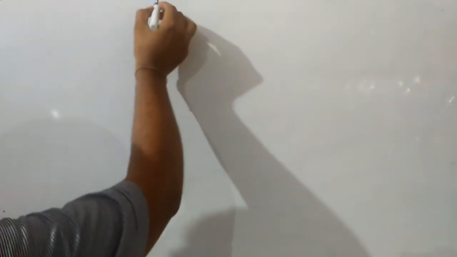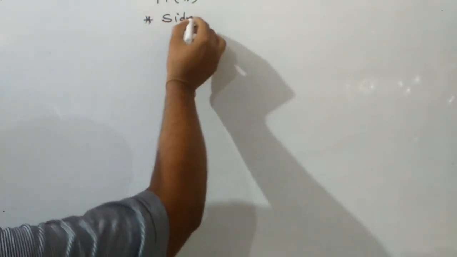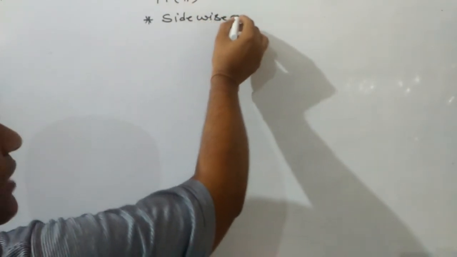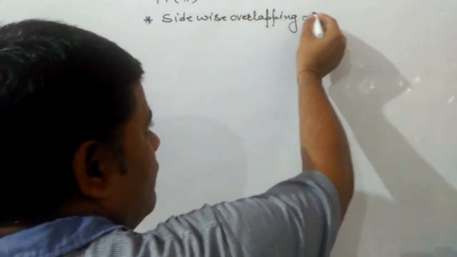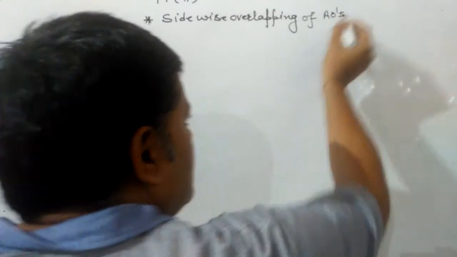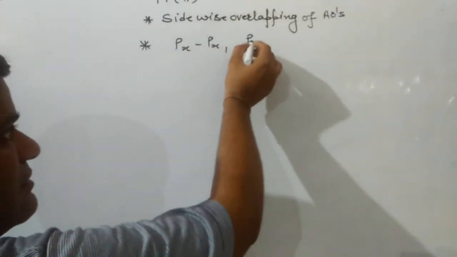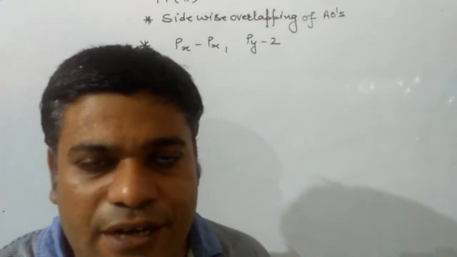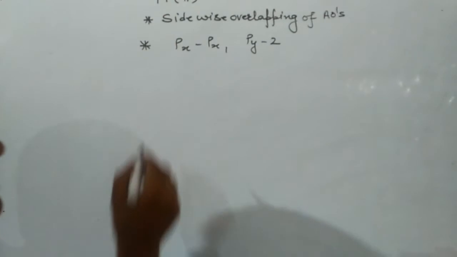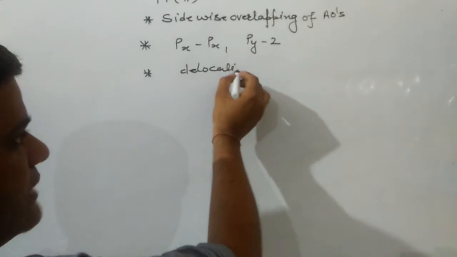Now we have to discuss the pi bond. The pi bond can be formed by sidewise overlapping of atomic orbitals, and it can be formed by overlapping of px and py orbitals. Next, it is a delocalized bond.